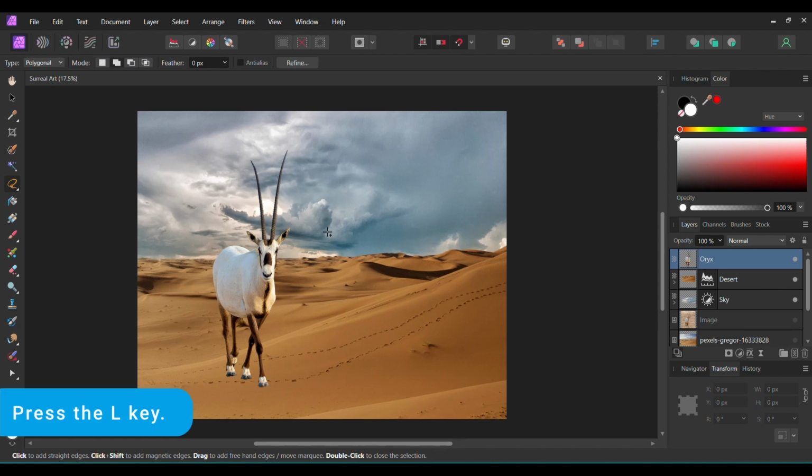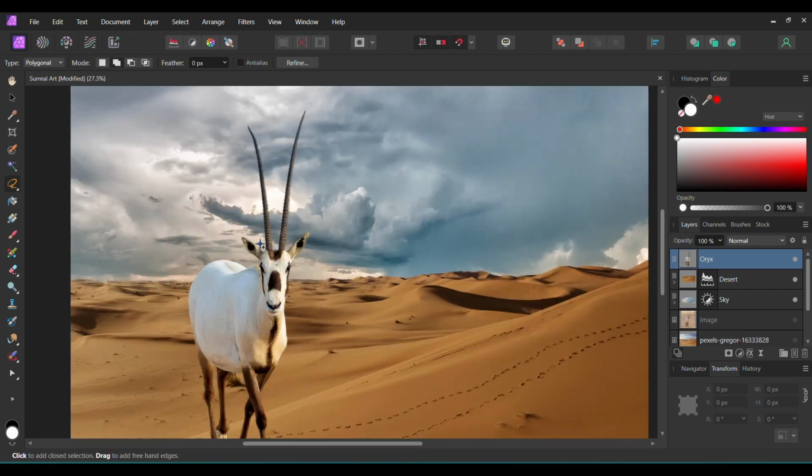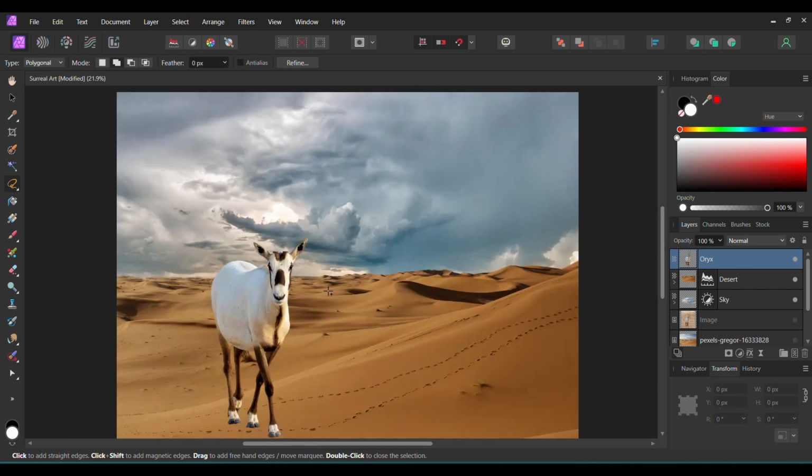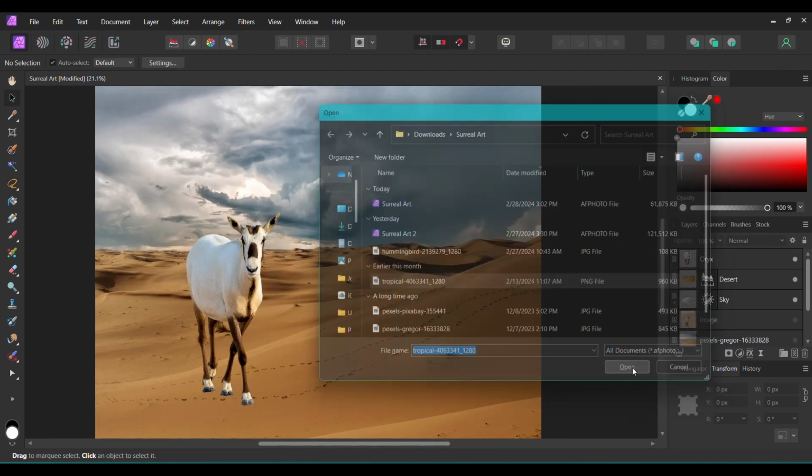Next, select the Freehand Selection tool from the Tools panel. Make sure the Oryx layer is selected. Take the Selection tool and make a selection of the horns starting from the area you see on the screen. Then press Ctrl and X to cut that part of the horns off. Then press Ctrl and D to deselect. Now press Ctrl and O and select the image of the palm tree.